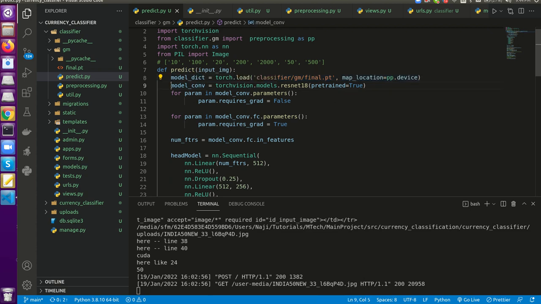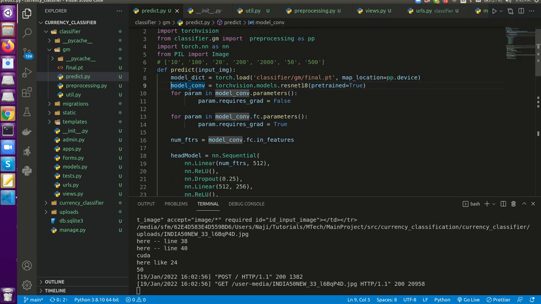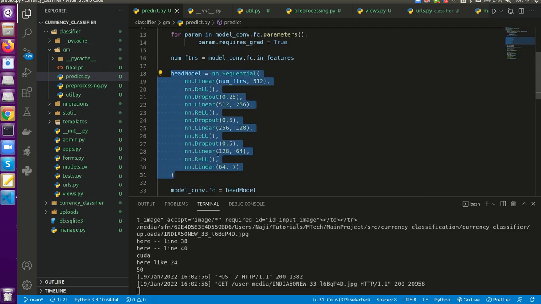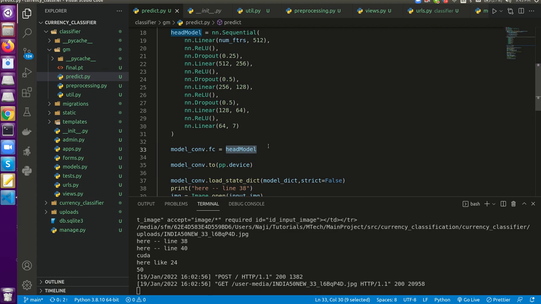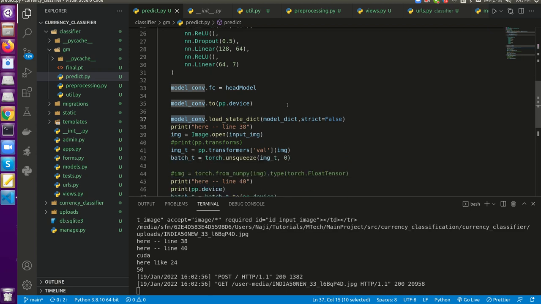Then we will be creating the same model as we did in the training phase. So a ResNet 18 pre-trained model is created. Then our custom fully connected layer is used. Then we will be loading this particular dictionary, this particular trained model, into the created model. So all the weights will be updated here in this particular model.